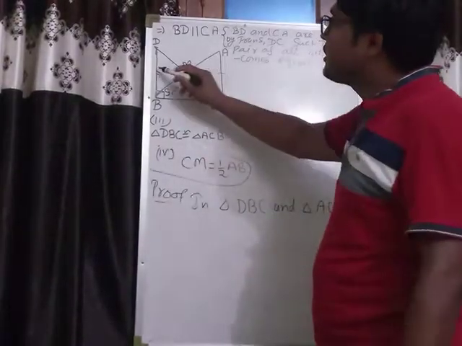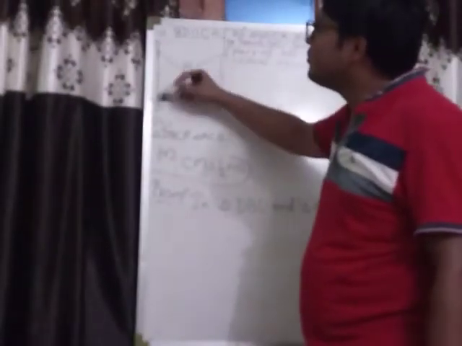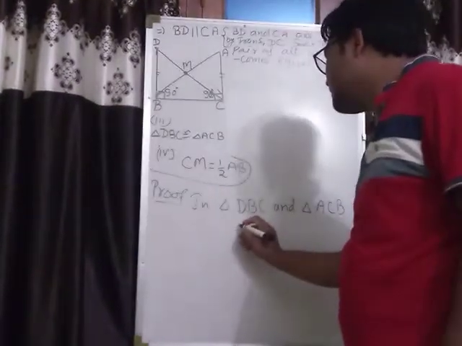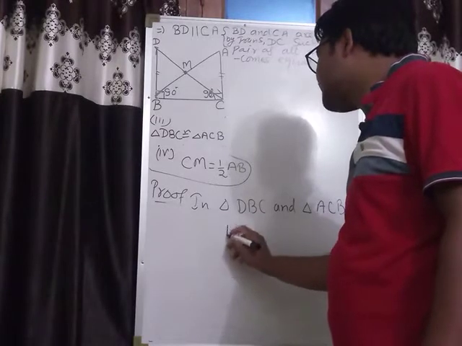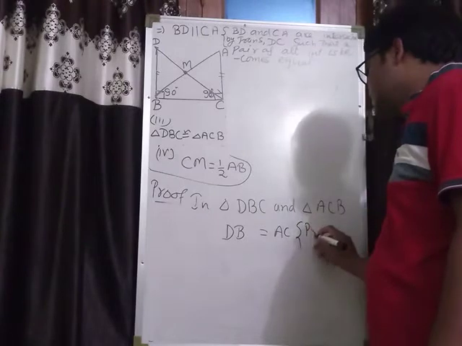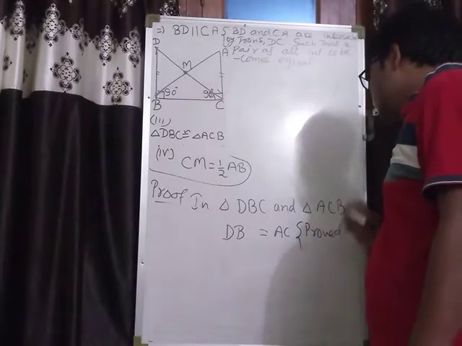From there, the corresponding sides are equal. That's why AC equals BD. So DB is equal to AC, proved above.